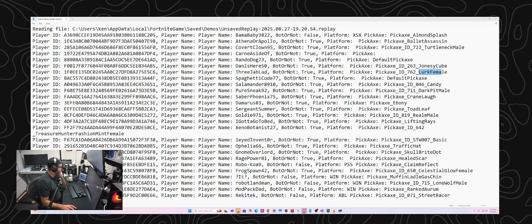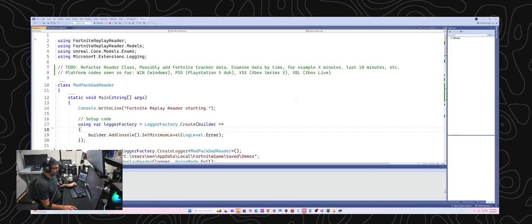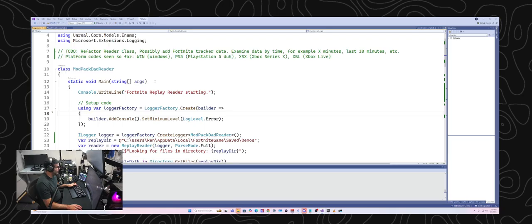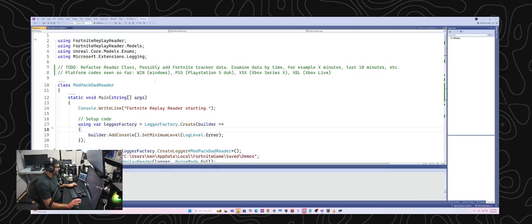I don't know when you joined, but right now I'm just messing around and coding up a very simple Fortnite replay file analyzer. I don't know if you've played Fortnite, but you get these replay files on your machine and they have data about the game. There are commercial tools that you can use to analyze them, but I'm just going through and writing a very simple one to extract some data out of it.